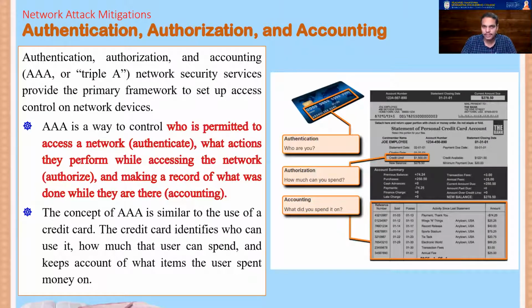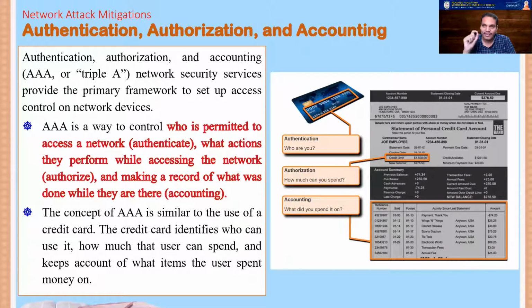Usually there are 3 steps. The first one is authentication. That means who is permitted to access a network. What actions they perform while accessing the network is authorization. So if I want to access some system, first it should check whether I am allowed access to it or not. If I am allowed access, okay, fine. Then whether I'm allowed to do that modification on the data or not, that is something called authorization.